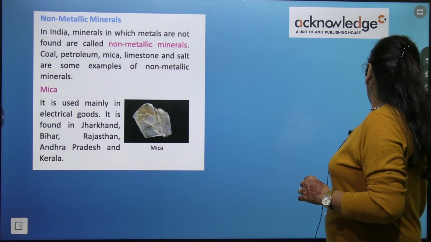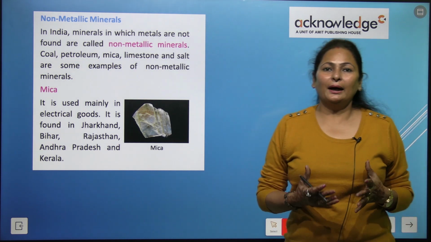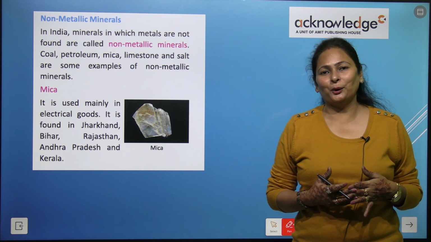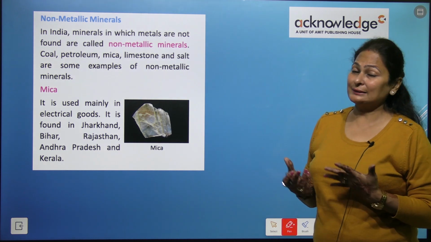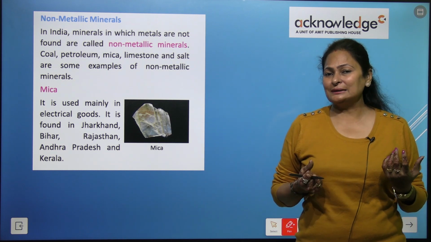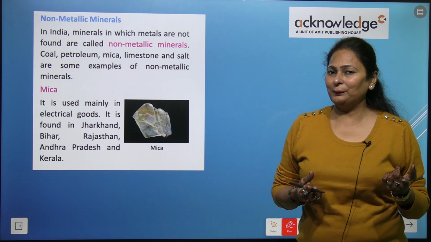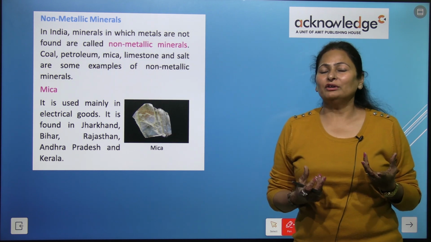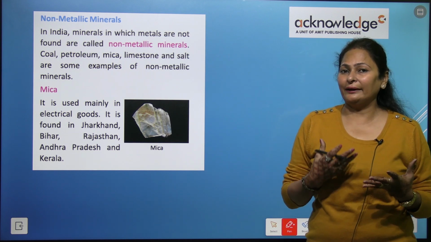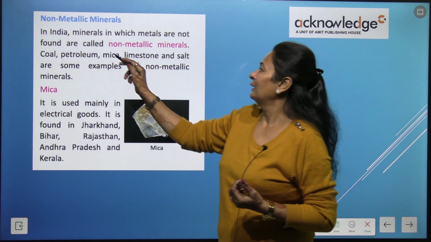Now, come to the non-metallic minerals. In India, minerals in which metals are not found are called non-metallic, as simple as that. The minerals from which metals can be extracted are called metallic minerals, and the minerals that are not carrying metals in them are called non-metallic minerals, right?